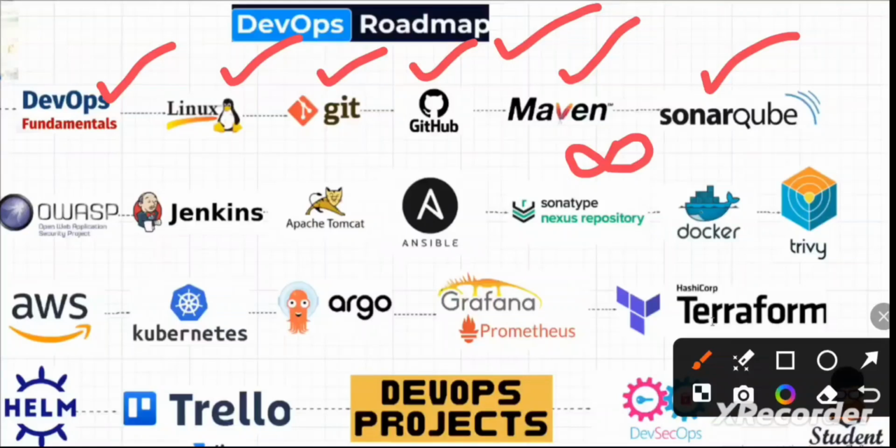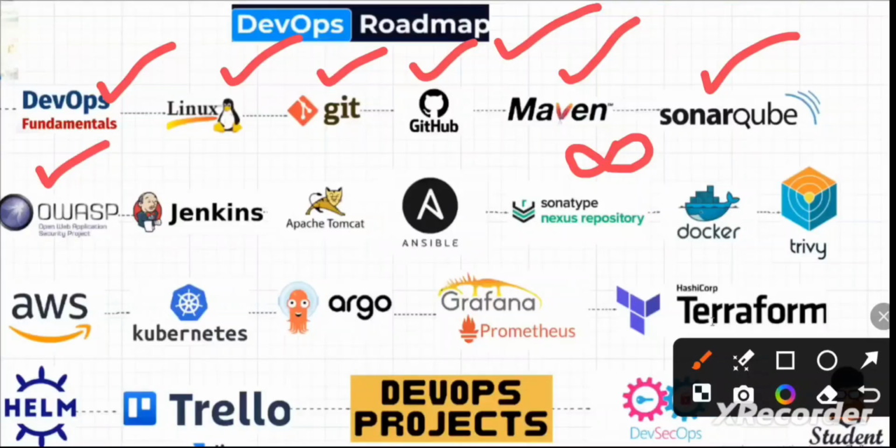SonarQube comes under the testing phase. After that, we need to go with some SAST tools or DAST tools. There are security tools, especially OWASP Dependency-Check and OWASP ZAP. OWASP ZAP is for dynamic application security testing, where we need to pass the URL and an NVD token, which you get from the NVD, the National Vulnerability Database. There are certain standards used for that. Dependency-Check scans the code and checks whether any vulnerability is present, based on the standards available in the dependency check folder.